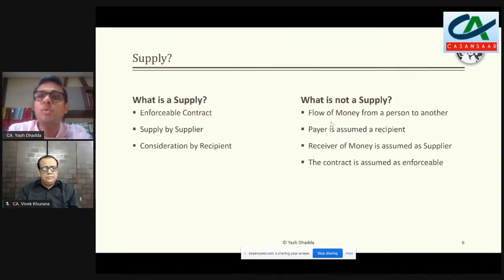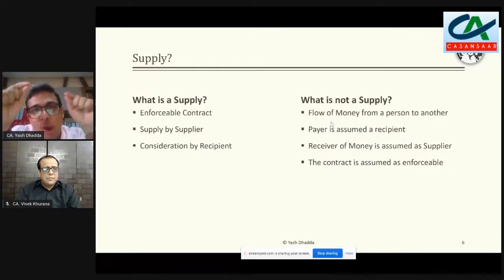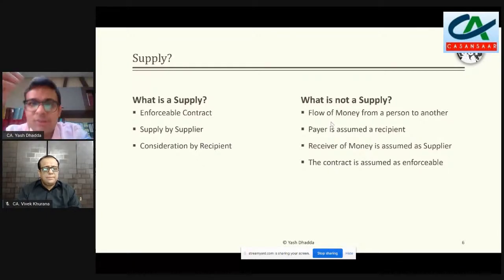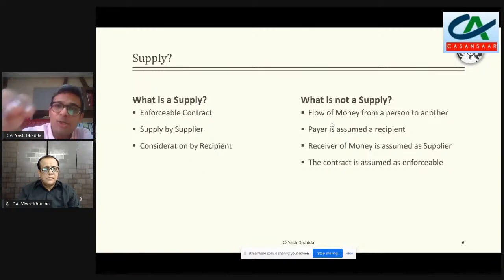So that means the person who is receiving it, who is generally called a payee, we tell him that now this person is a supplier, and now we have a recipient, we have a supplier, and hence whatever has happened between them, it becomes a contract which we assume to be enforceable in nature. And that is why in a lot of the cases in charitable institutions, when somebody says that I want to give a donation of 10,000 rupees, subject to कि आप इस 10,000 रुपए से, for example, let's say it's a charitable institution, कि आप ये करेंगे कि जो पंछी हैं उनको आप रोज खाना खिलाएंगे, and that's what I want you to do.